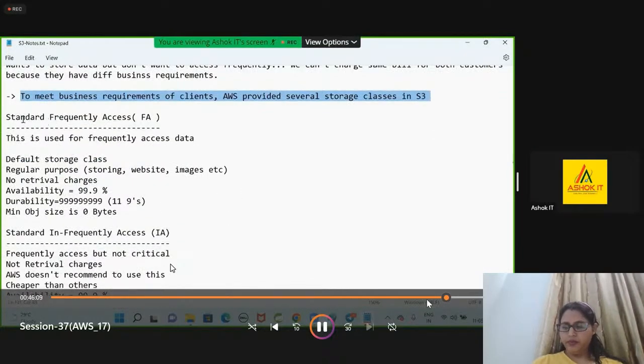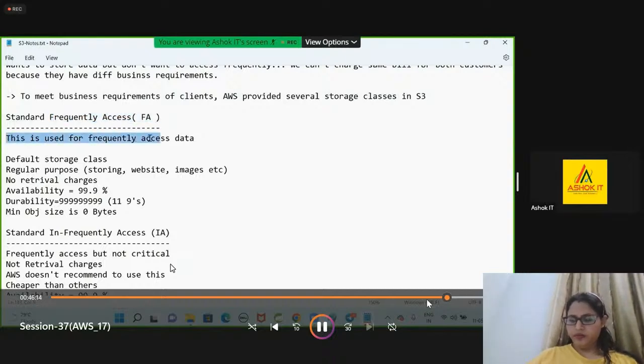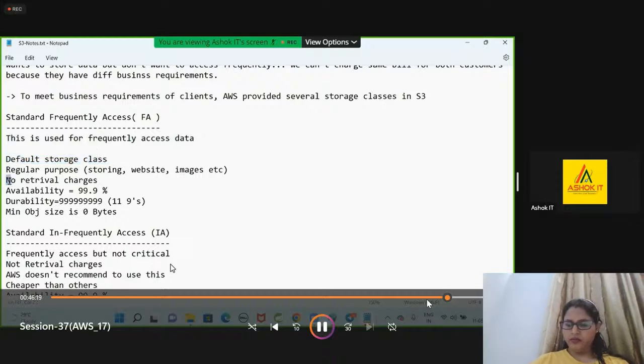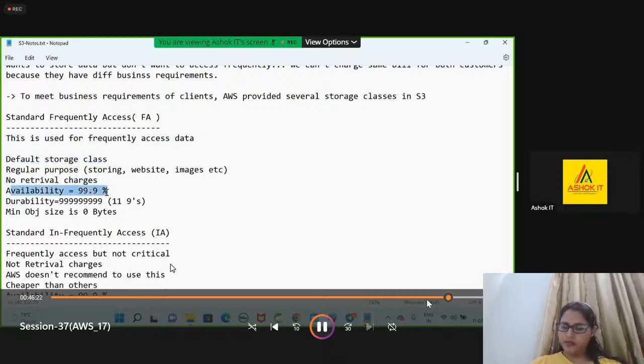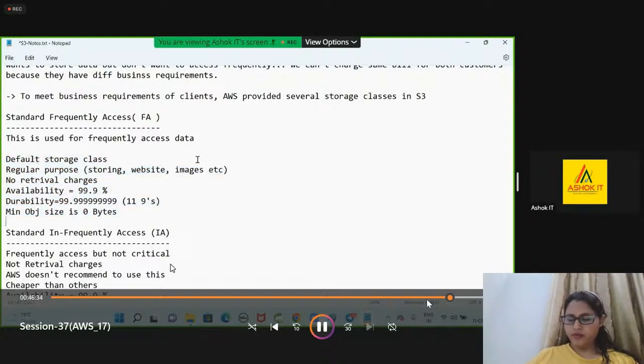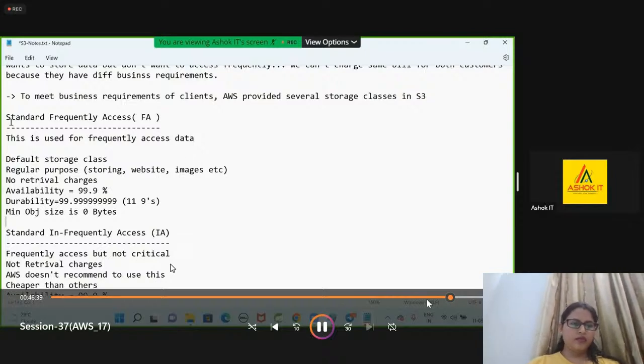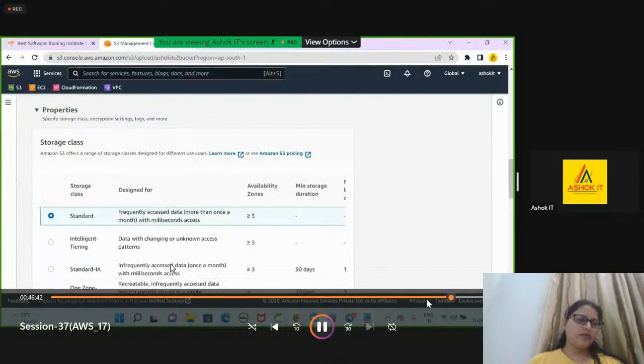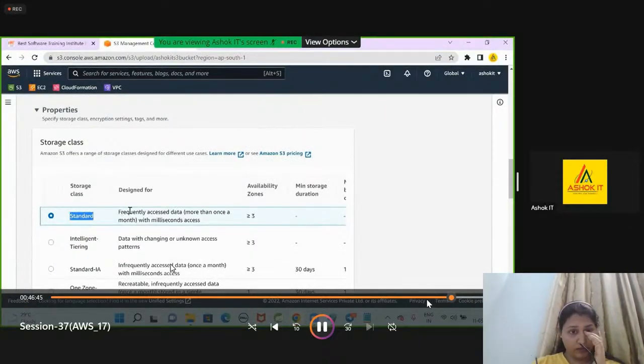Here I have given standard, frequently accessed. This is used for frequently accessed data. This is the default storage class. No retrieval charges. Availability 99.9%. Durability 11 nines, 99.999999999 like this. Minimum object size is 0 bytes. If you want to store the data and access it more than one time in a month, then you need to go for the standard frequently accessed storage class.